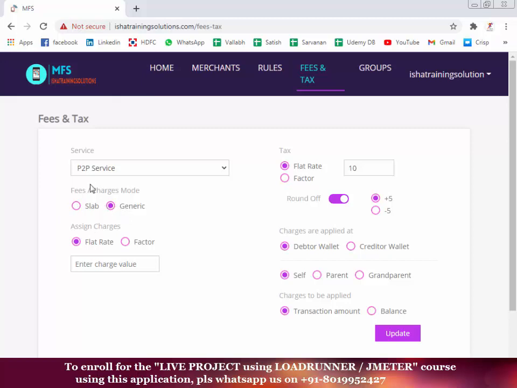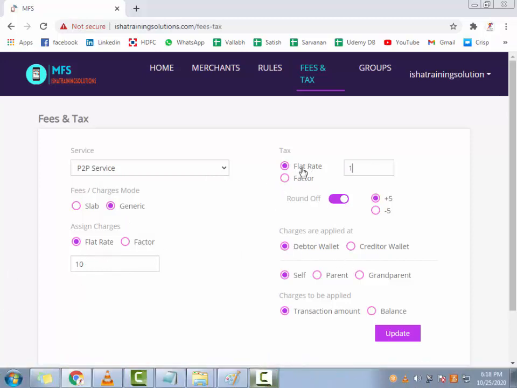So for now, for any P2P service, we have a flat rate of 10 rupees. Which means any P2P will have a 10 rupees flat fee on it. And on this flat fee the tax is 1 rupee, let's assume. So on this fee there should be a tax, and that tax is this one. And this round off comes into the picture when we go for factor, which I will talk about. So for any P2P service we are charging a 10 rupees flat fee, and there is a tax of 1 rupee on it, so overall we are charging 11 rupees.